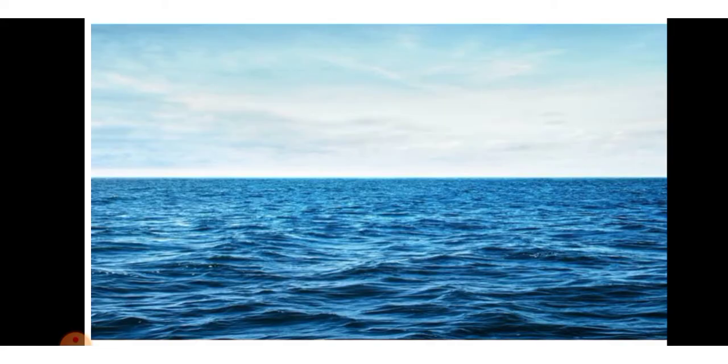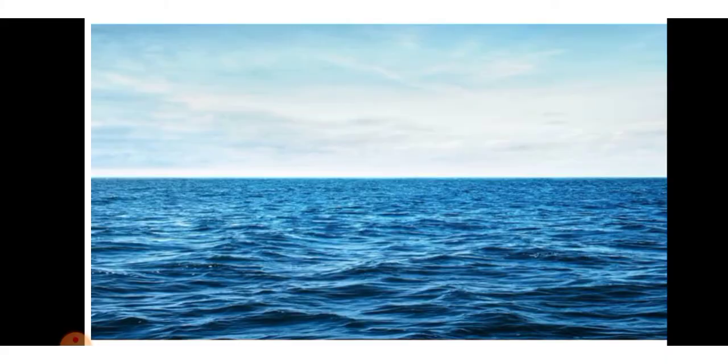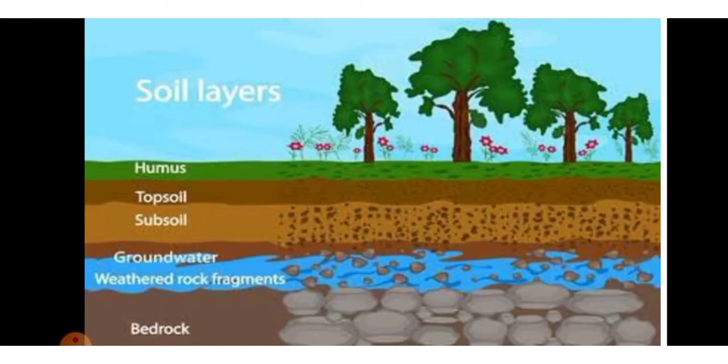Seawater is saline or salty. It contains dissolved salt which are brought by the rivers and are also present in the rocks in the ocean. This water is unfit for drinking, washing, industrial and agricultural use. This water is not for any use. So, ocean and sea water is present in the maximum percentage, but it is not used. So, that water we cannot use more, or it's not at all useful for us.